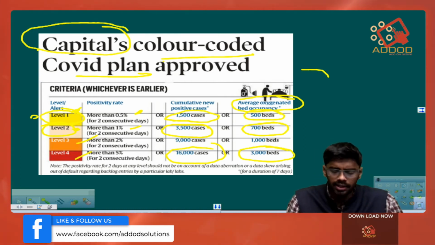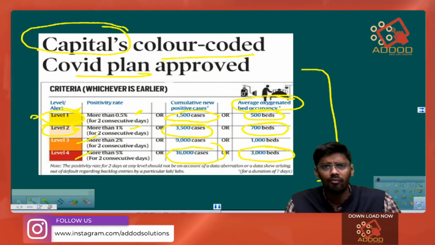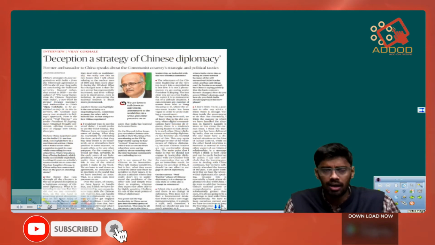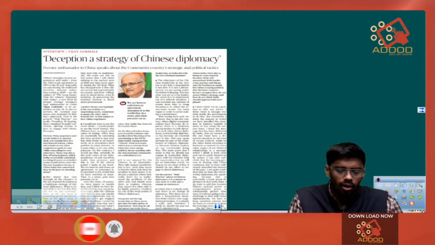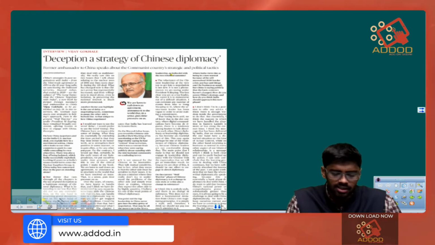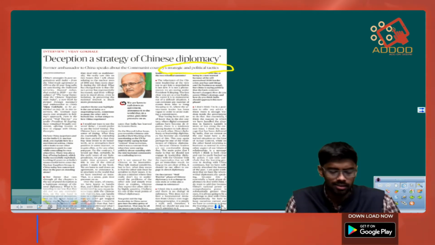So according to this, the Delhi government will bring in restrictions or ease the restrictions in the capital territory area. Next we have an article where the former ambassador of Delhi is talking about the Communist Party's strategies and political tactics.